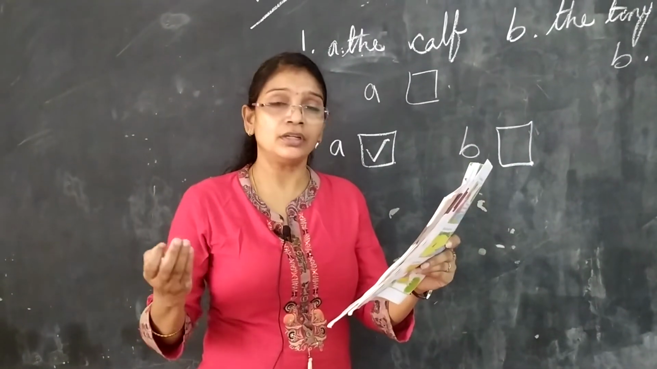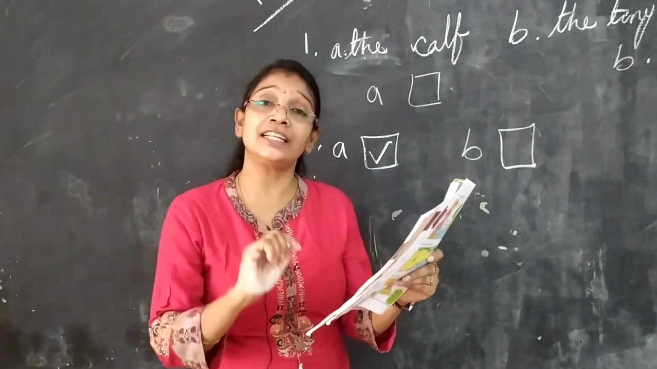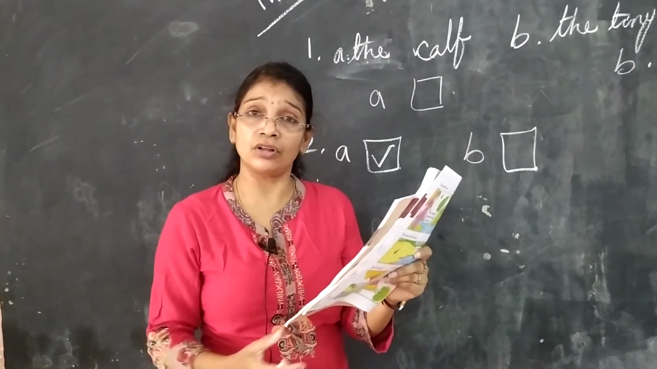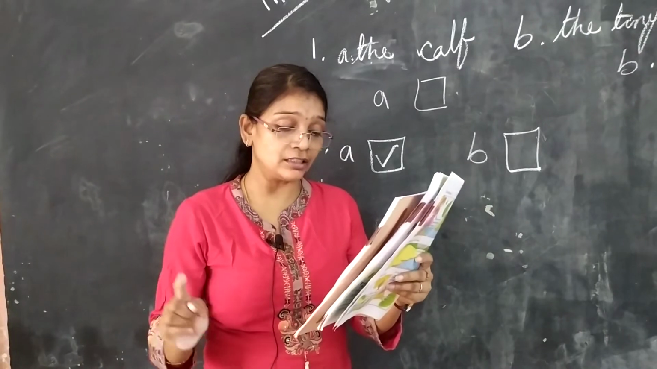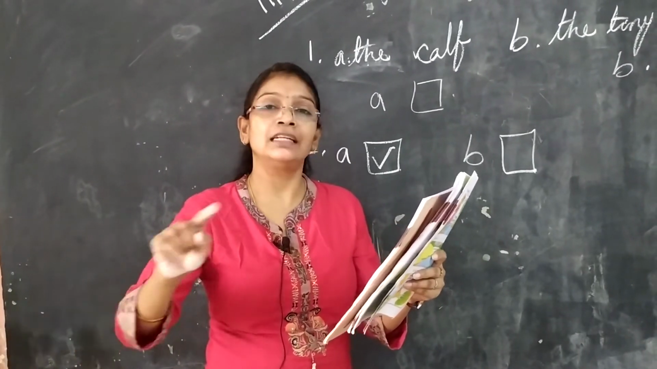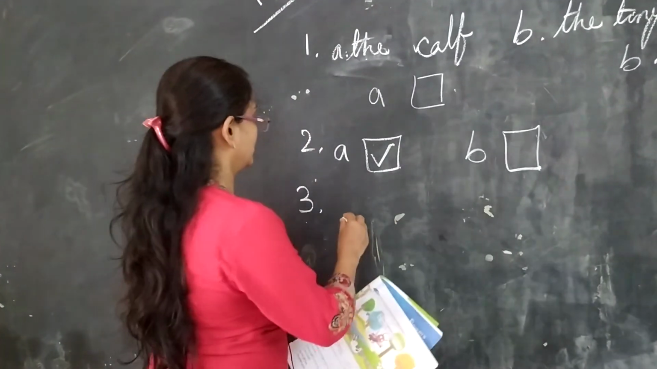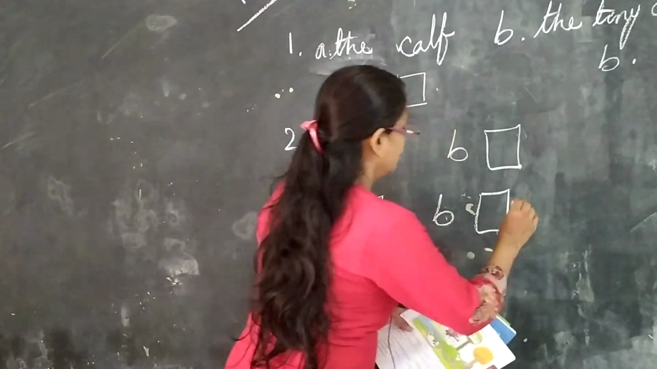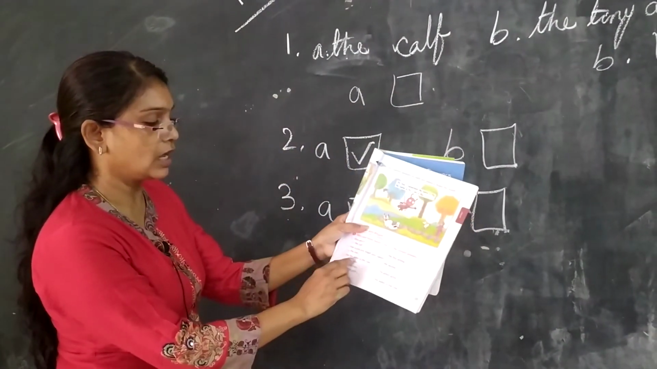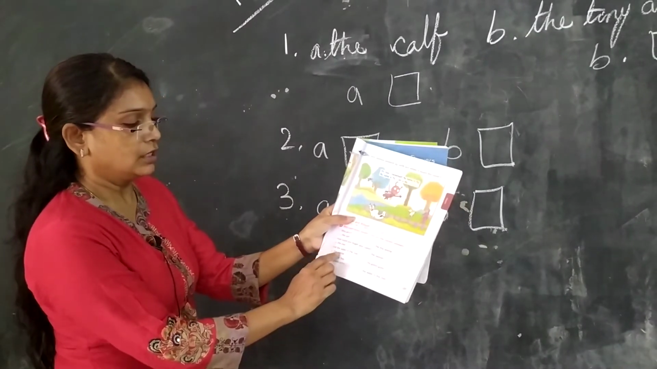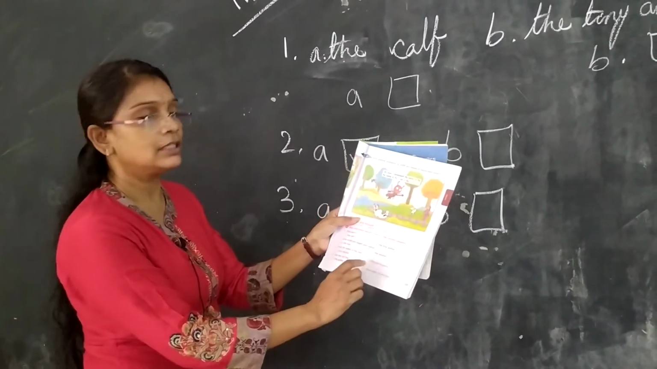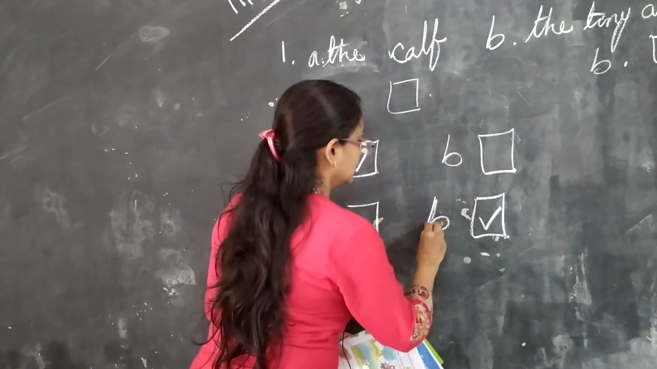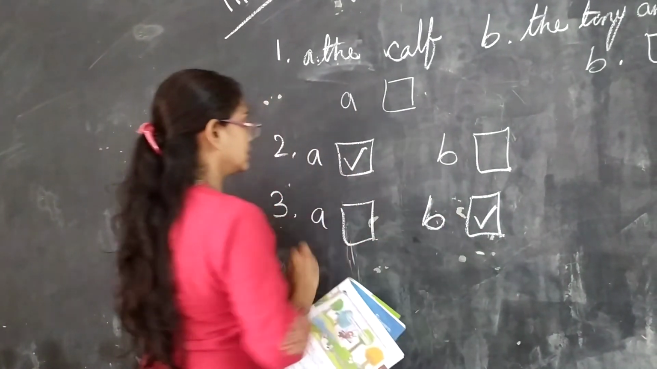Now third one, children. Ask the water in the river. Who said these words? Just see here. The woman or else the green grass? Who said, ask the water in the river? The green grass. Here A, here B. Third one, ask the water in the river. The woman or else the green grass? The green grass. Yes, the green grass.